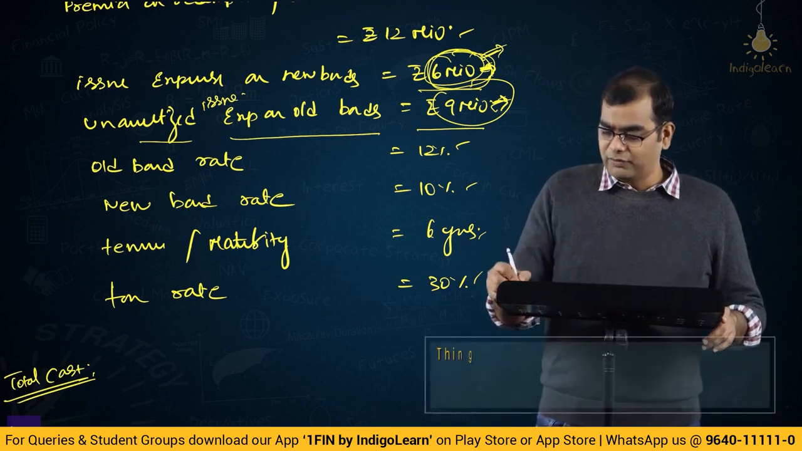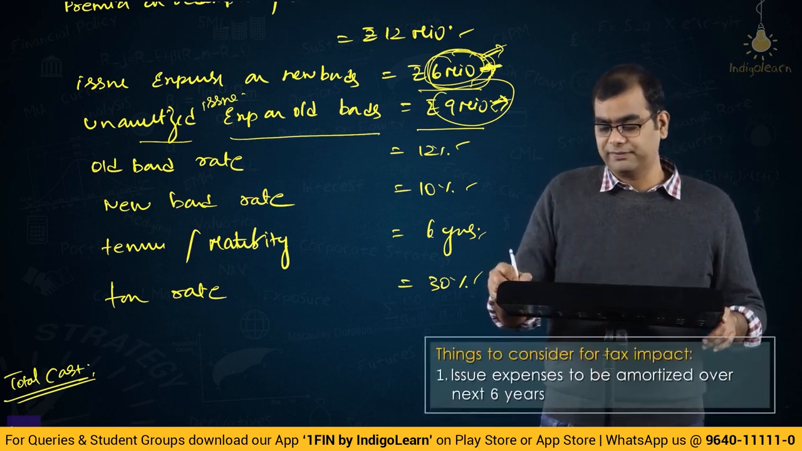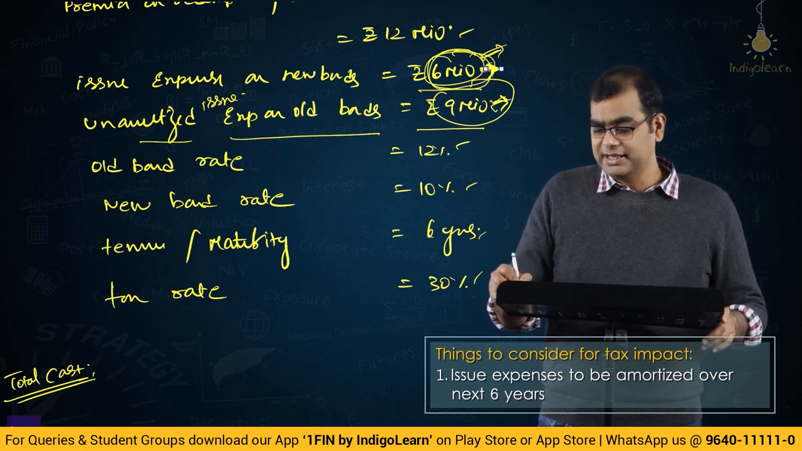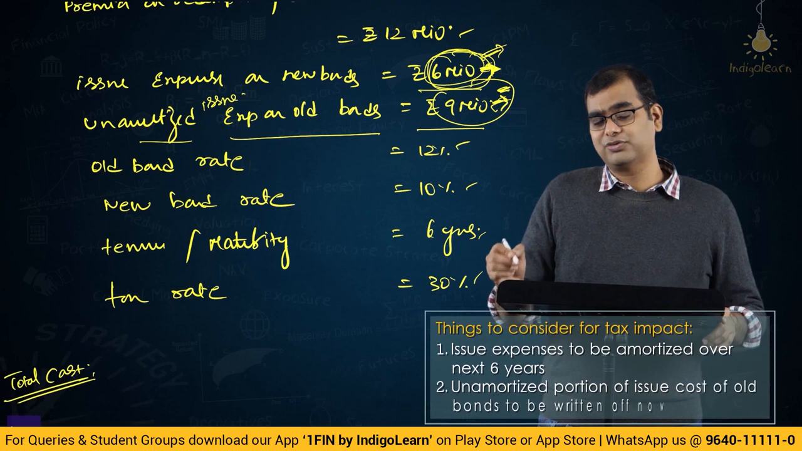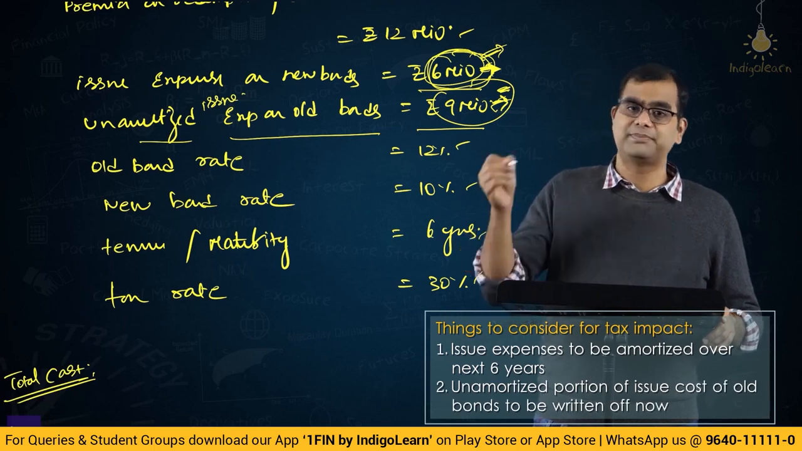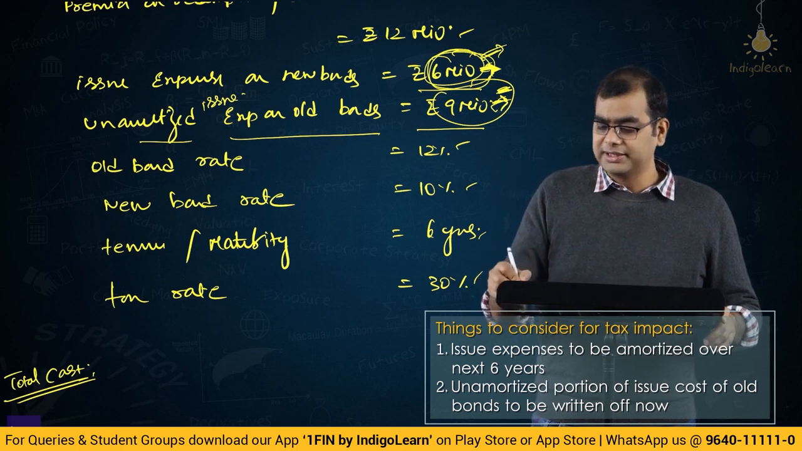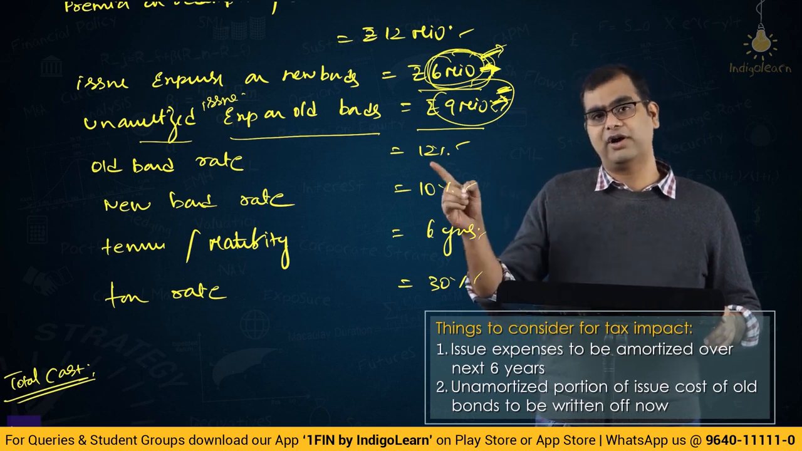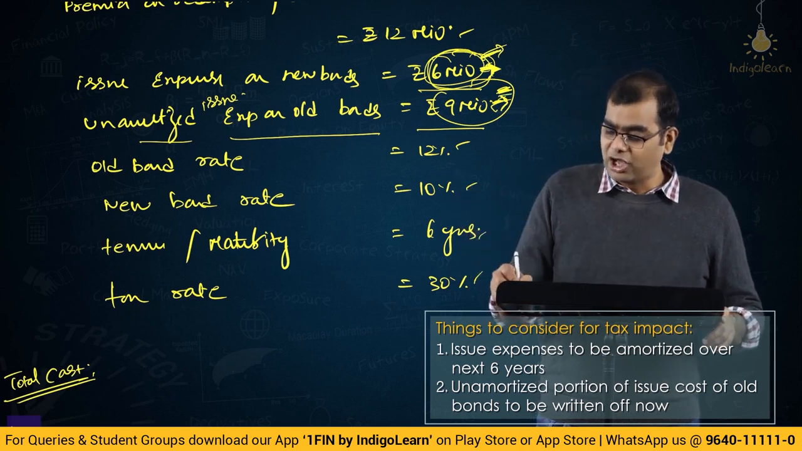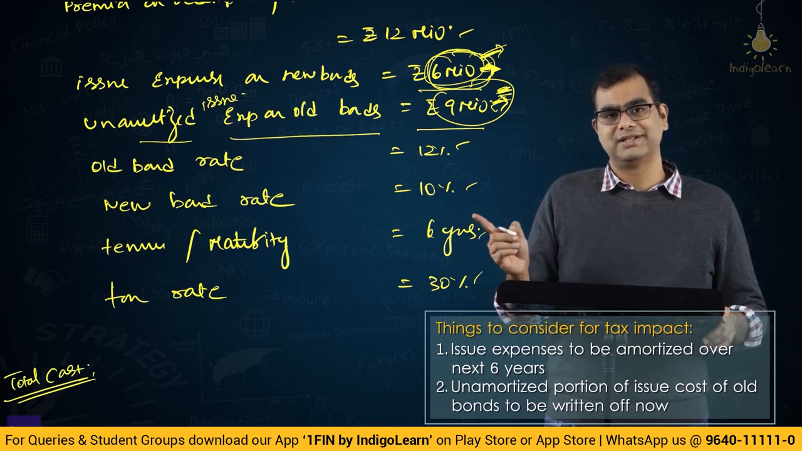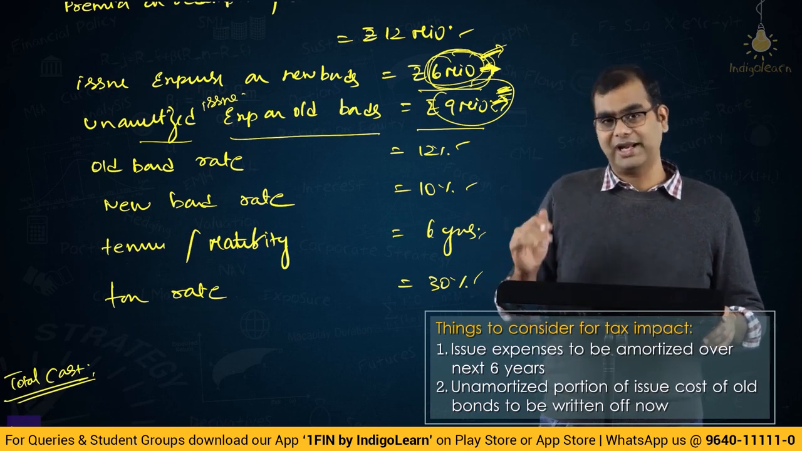Let me repeat. One, this 6 million has to be written off. There will be a tax impact. This 6 million will be written off over the next 6 years. Then this 9 million, which was supposed to be written off over the next 6 years, is being written off now. There is a tax impact of this 9 million right now. There is a tax impact of this 6 million going forward. And there is also a tax impact lost of the 9 million over the next 6 years. Okay. So, if you write down all of that, you will actually understand better.